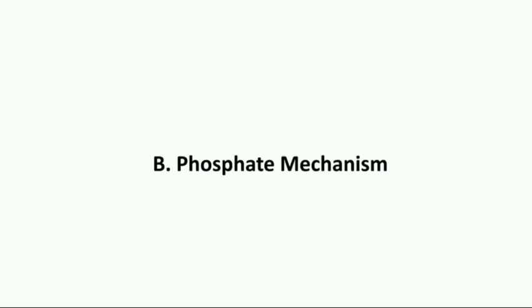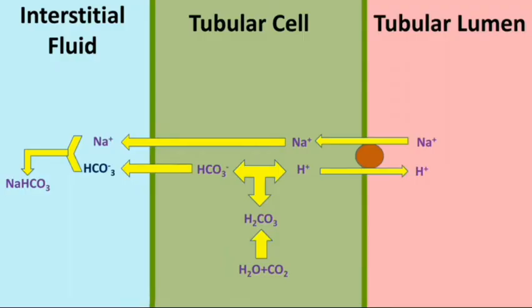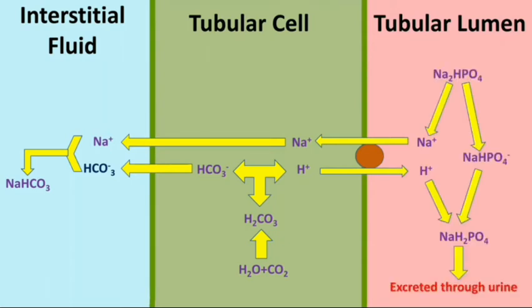Here, we are going to discuss the second mechanism of acid-base balance, which is phosphate mechanism. Till this step, all the mechanisms are very similar to the first mechanism. But here, instead of sodium bicarbonate, disodium phosphate is dissociated in tubular lumen to produce sodium cation and sodium hydrogen phosphate anion.